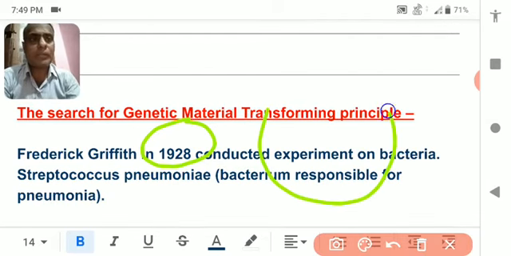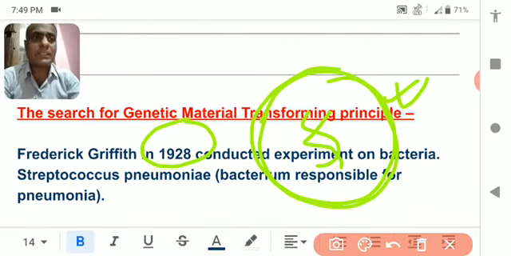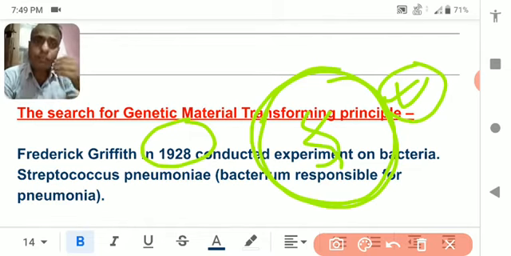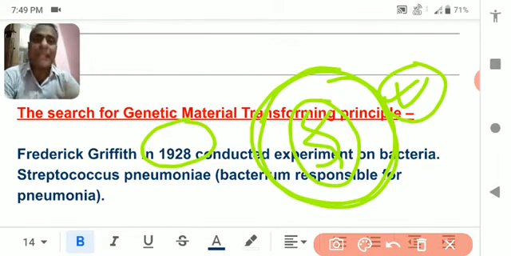Suppose there is a microorganism. The microorganism's body is made up of protein and there is DNA inside the cell. So is the protein present inside the microorganism the reason for transferring the characteristics from parents to offspring, or is DNA responsible for carrying the characteristics from parents to offspring?